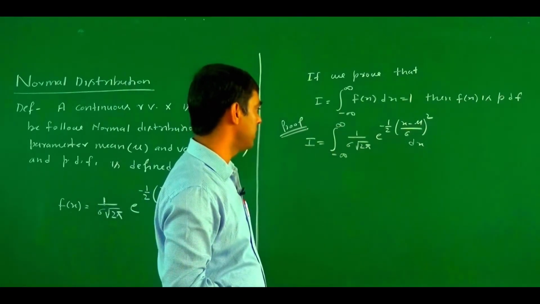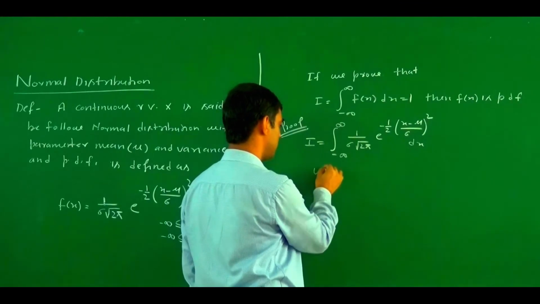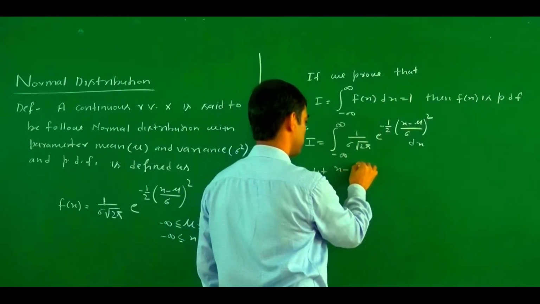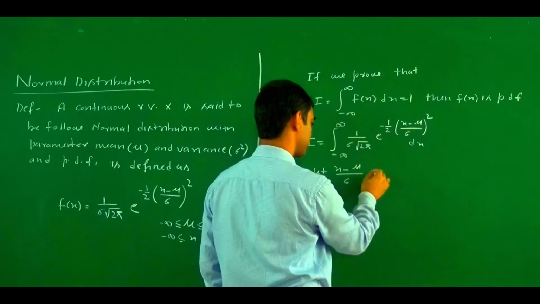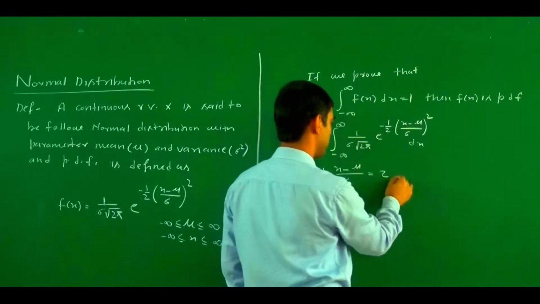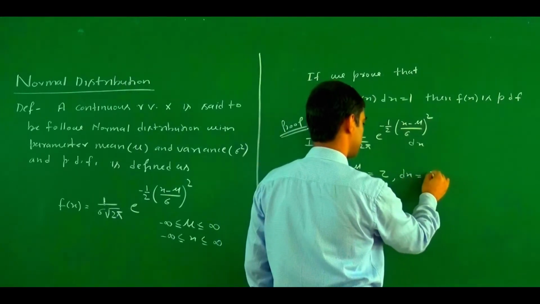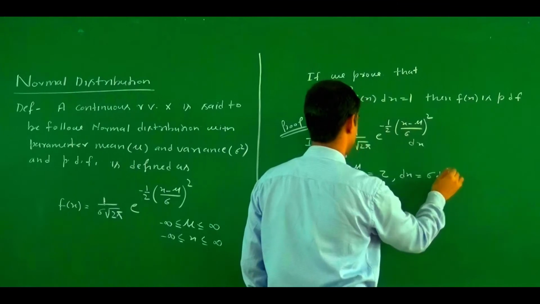To solve this integration, we assume that (x minus mu) upon sigma equals z. So dx equals sigma dz.